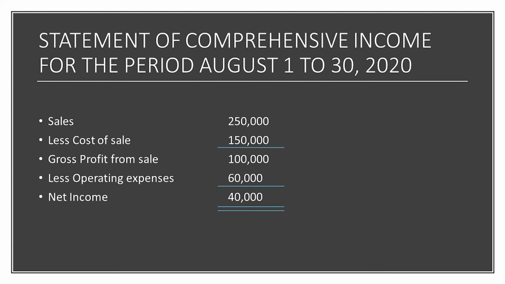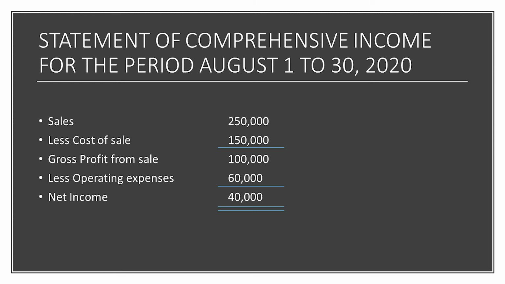This computation, take note once again, is synonymous with our income statement or the profit and loss statement as it was called before. The income statement is now called the statement of comprehensive income. So, our computation is equivalent to the statement of comprehensive income.